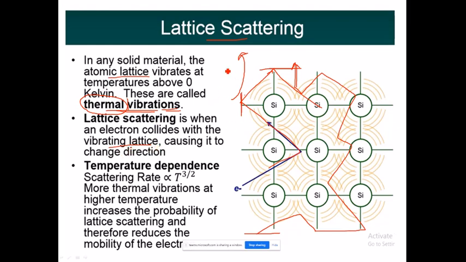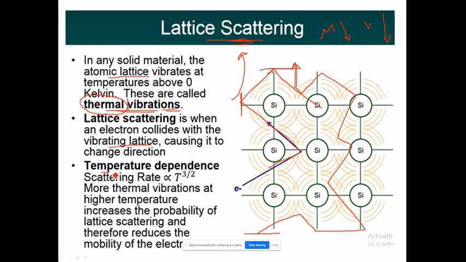And as temperature increases, the scattering is increasing. Hence, we can say that as temperature increases, the scattering increases, and when scattering increases, the mobility will decrease. And when mobility decreases, the average velocity of the electron or the charge carrier will decrease. Now the question comes, how is the temperature changing the scattering or the mobility?